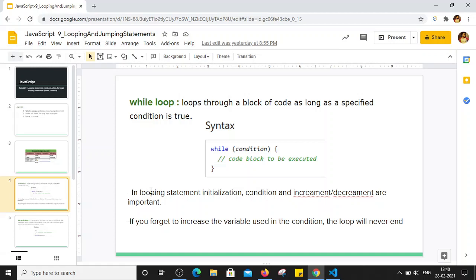And in any looping statement, basically there are three important things. First one is initialization, next is condition, and next is increment or decrement of that specific number, or you can say a variable. These three things are very important in any looping statement. So if we forget to increase the variable used in condition, the loop will never end and it will go to the infinite loop, right? So I will just show you.